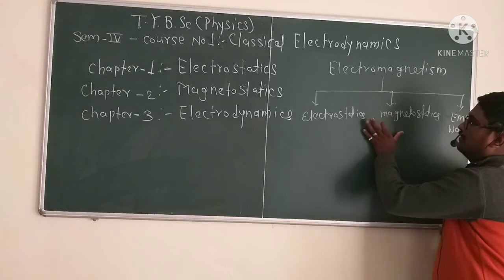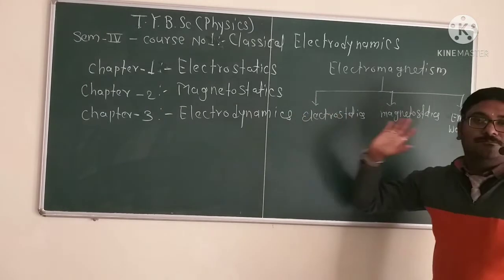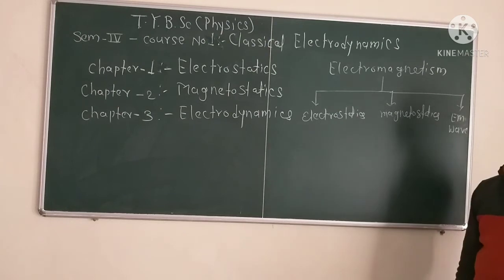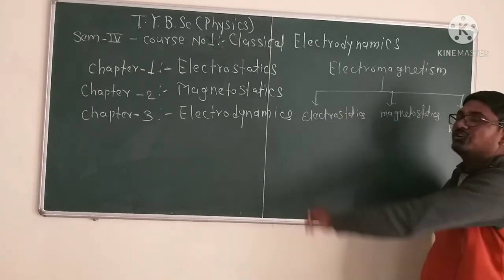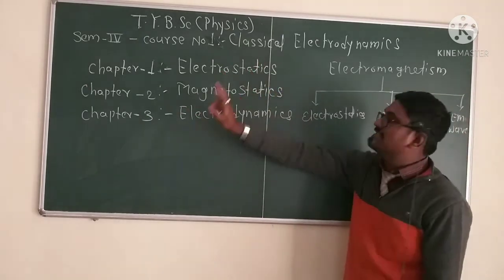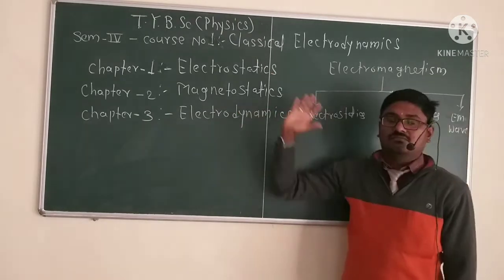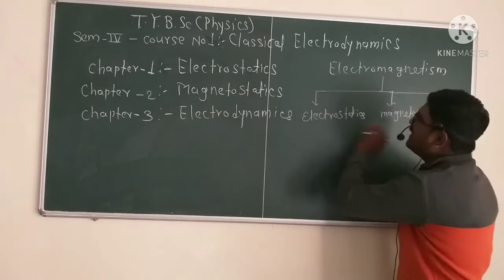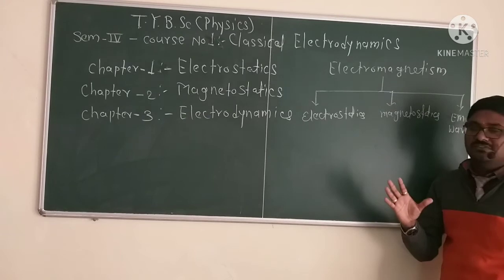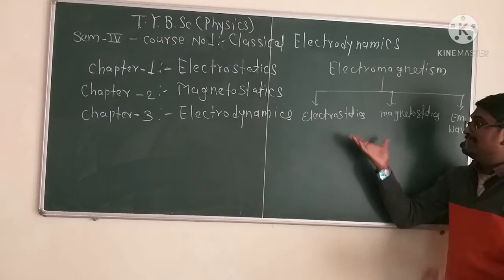The basic bifurcation, electrostatics, we have studied in class 12th. In the branch of electrostatics, our first chapter, we start with the basic law, that is Coulomb's law. But what is meant by electrostatics, what is meant by magnetostatics, and what is meant by electromagnetic wave? This is the basic bifurcation. First we will study that basic bifurcation.